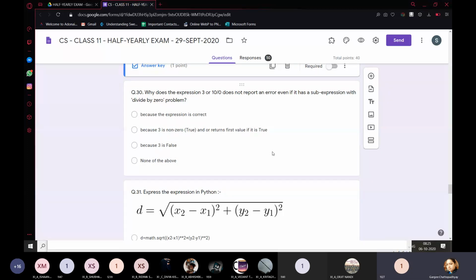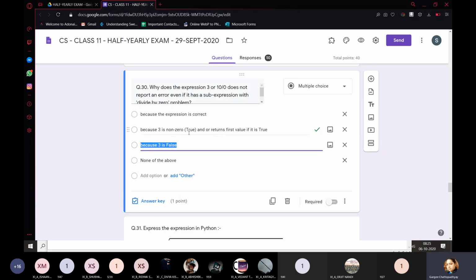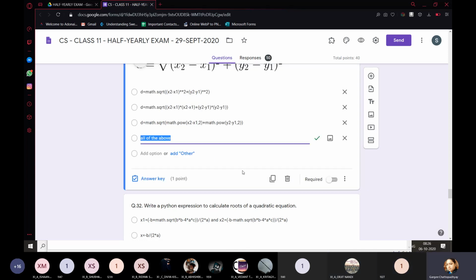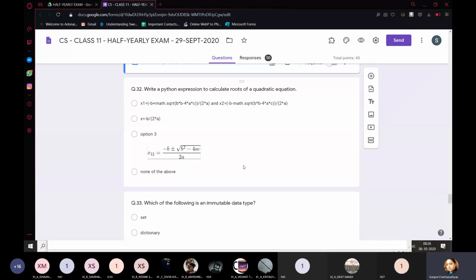Option 2. Because 3 is non-zero, and non-zero is considered as true, and or just needs one true. The first one is true, so it will always return the first value. It will not evaluate or execute the second side. So the answer is the second option. Express the expression in Python. D. All of the above. Write a Python expression to calculate roots of a quadratic equation.